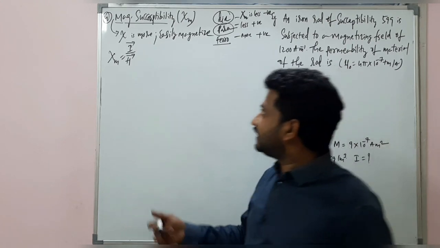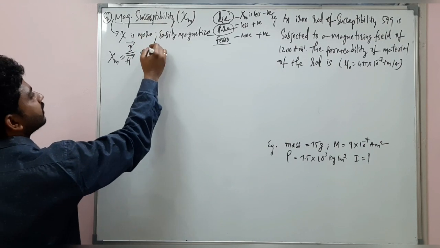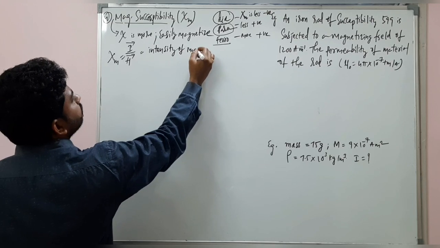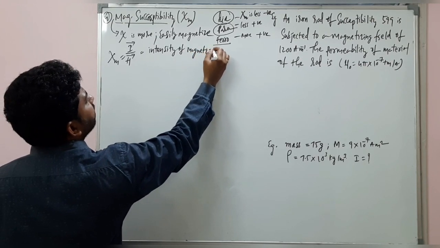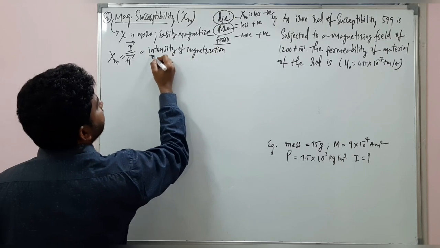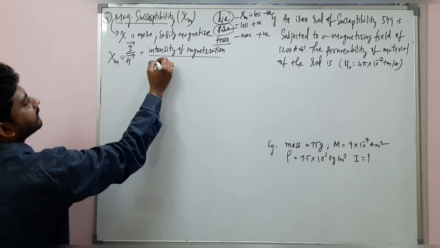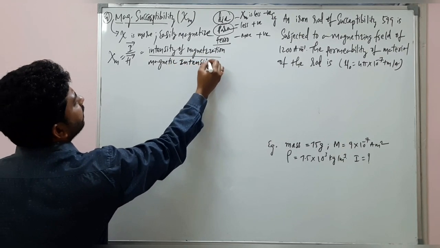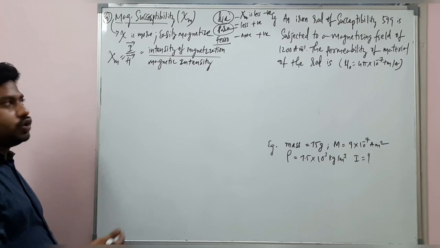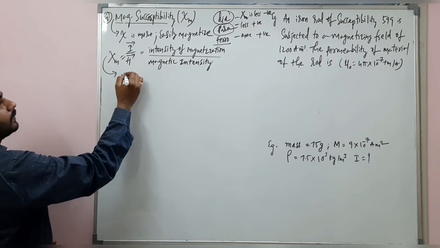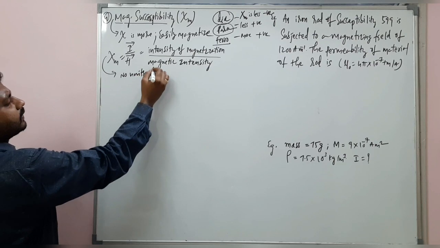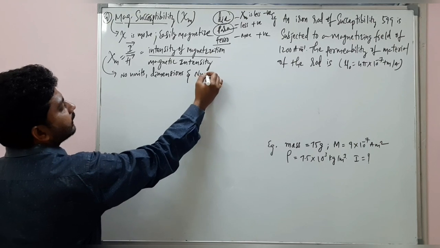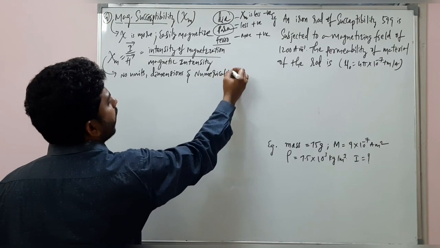For your better understanding, the numerator is intensity of magnetization divided by magnetic intensity. No confusions. Alright. No units, no dimensions. It is just a numerical value.